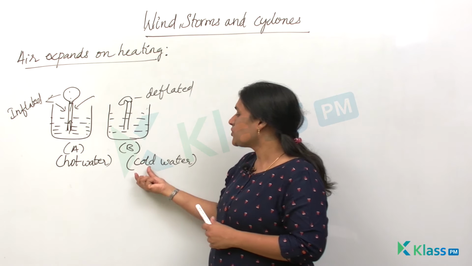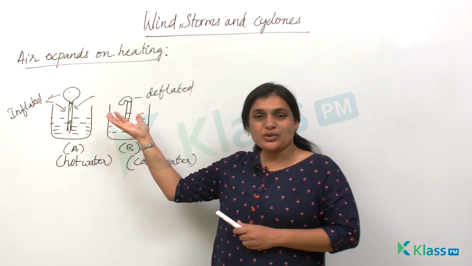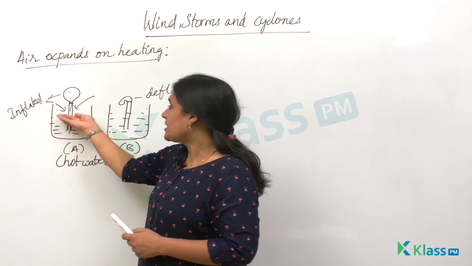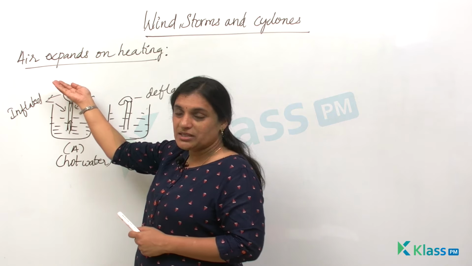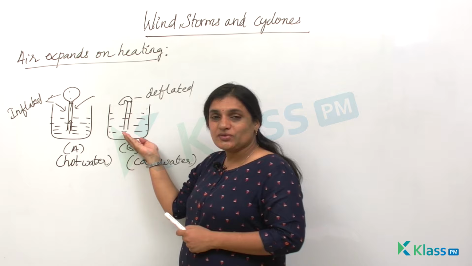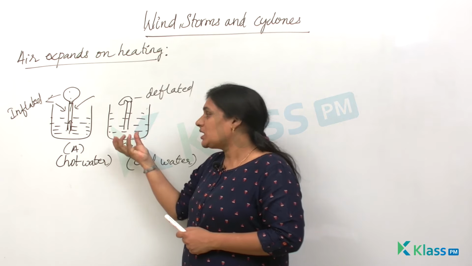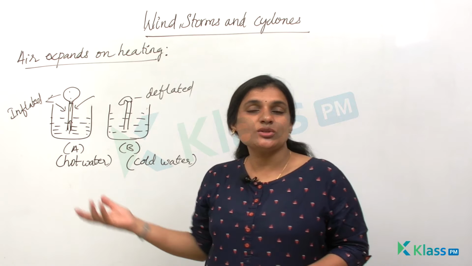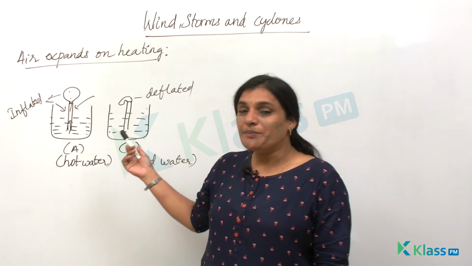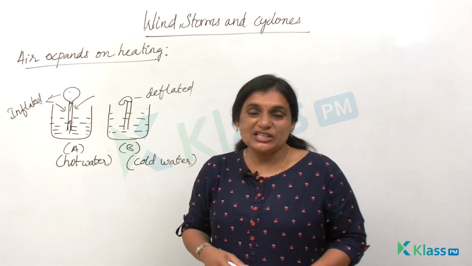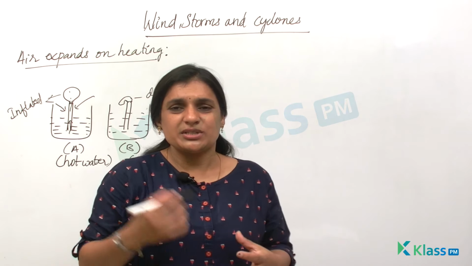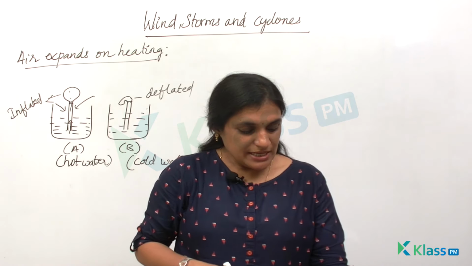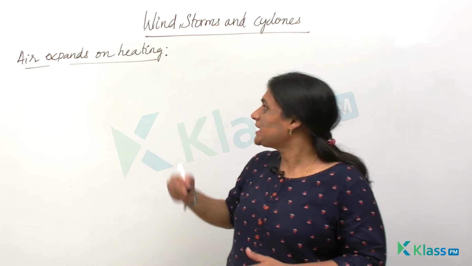But whereas in case of cold water, there is no vapor which rises up. See, when water is hot, the hot water rises up, which will inflate the balloon. But in case of beaker B, there is only cold water, and this cold water doesn't move, right? It doesn't rise. So there is no inflation seen in case of beaker B. Instead, it is only deflated. So this small activity explains to us that air expands on heating. Air expands on heating.